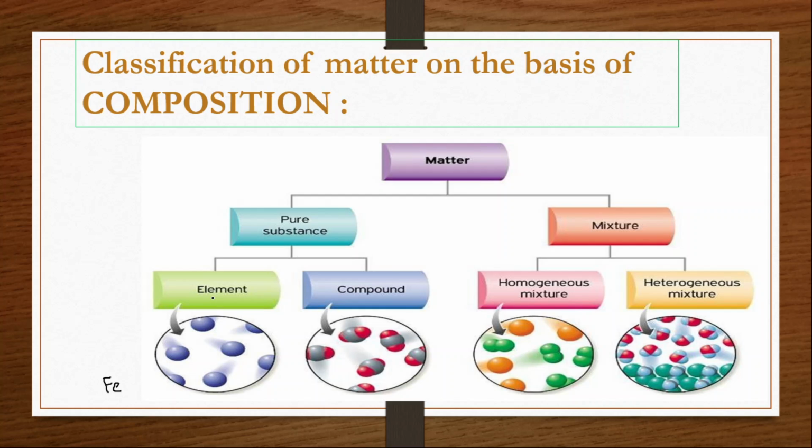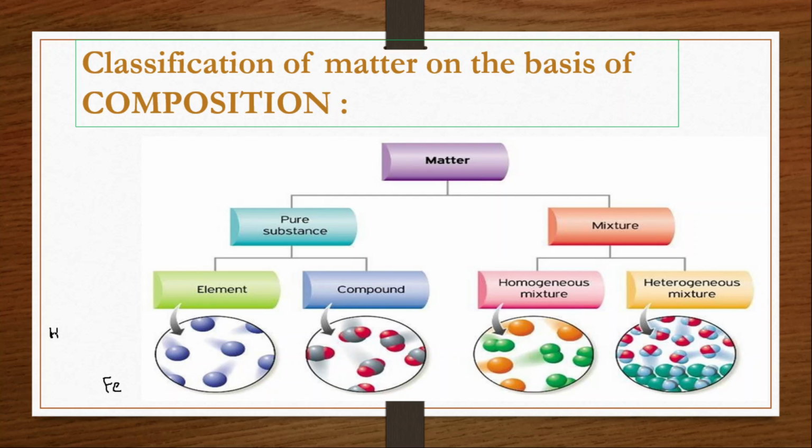So an element may be an atom or it may be a molecule. If you are considering this one as an iron, then it is an atom because iron will be existing in atomic form. But a few substances are there which can't exist as a single atom. An example is oxygen or hydrogen.